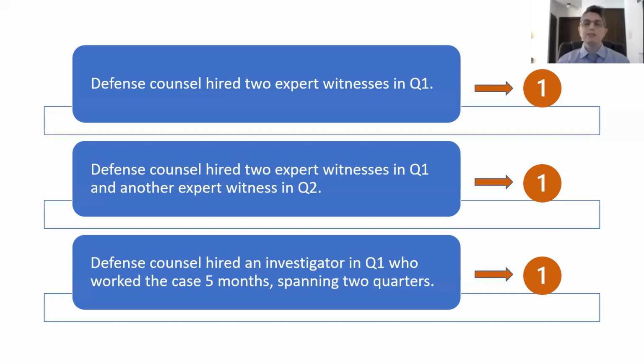Here are some examples. If defense counsel hired 2 expert witnesses in Q1 on the same case, you would count that as just a single instance of an expert. If defense counsel hired 2 expert witnesses in Q1 and another in Q2, you would still count that as just a single instance. If defense counsel hired an investigator in Q1 whose work spanned multiple reporting periods, you will still count this as just a single instance.